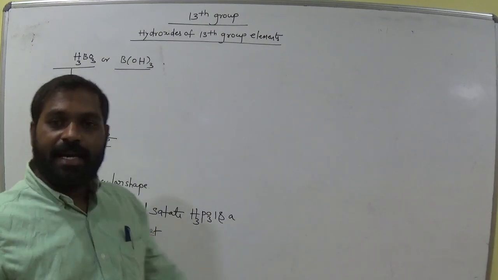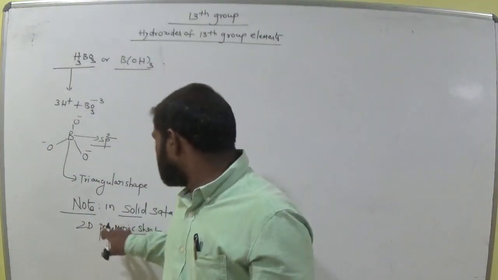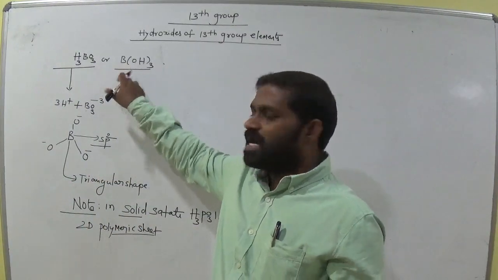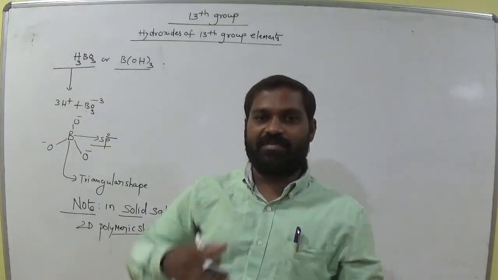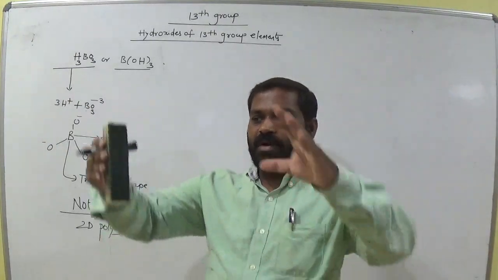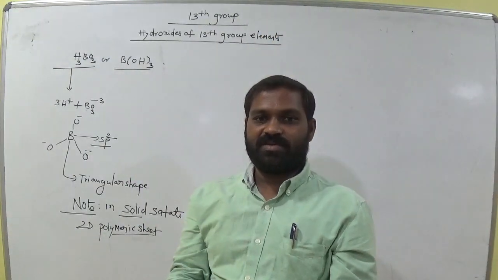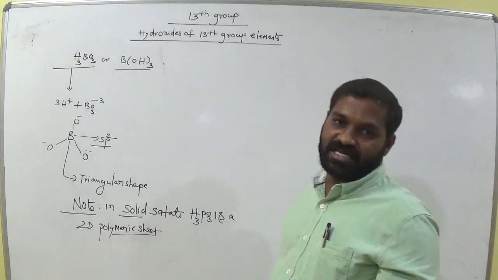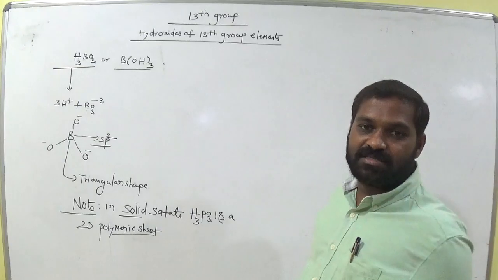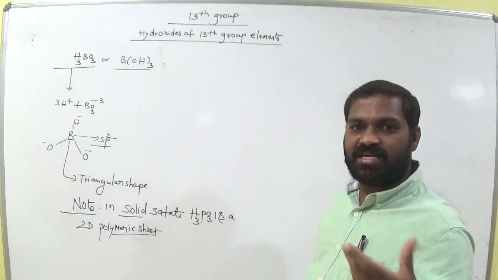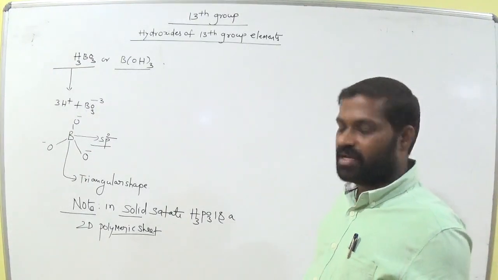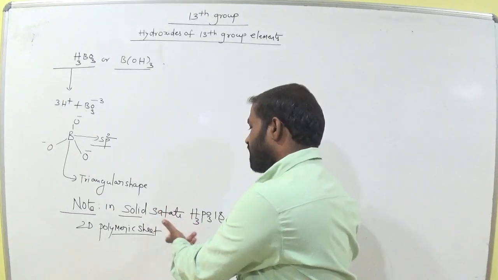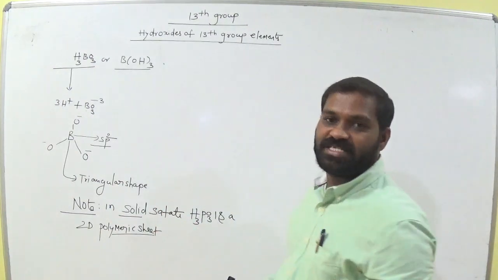Polymeric means a number of the same molecules are combined together one by one. A number of molecules are accommodated together. That is called polymeric. So what type of polymeric is it? Two-dimensional. Suppose if you take diamond, it is three-dimensional, very complex, very hard. So in solid state, this is called a two-dimensional polymeric sheet.